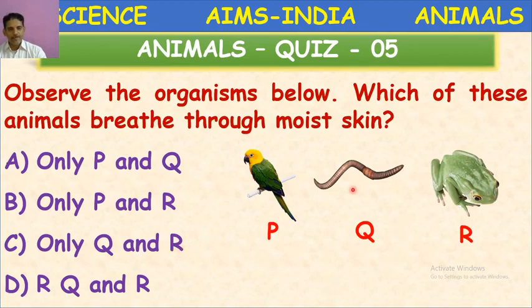Yes. Here, bird respires through lungs. So, we should not consider this. If you take frog, it respires through skin as well as with the lungs. So, earthworm respires only with the skin. So, here the question is, the animals that breathe through moist skin. So, earthworm possesses moist skin, frog also possesses moist skin. So, the answer is Q and R. Only Q and R. The right option is C.